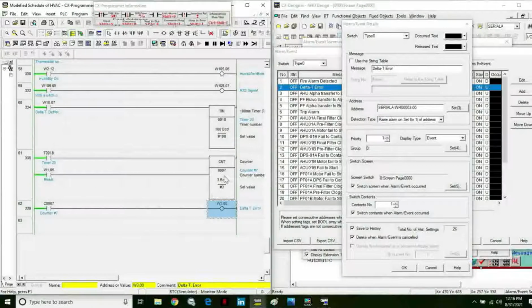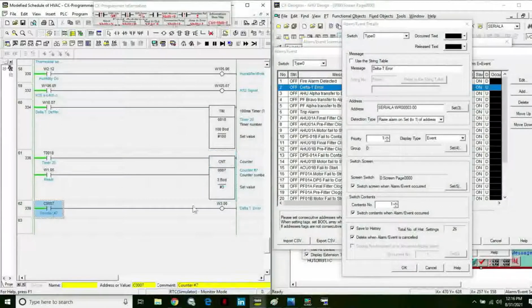times attempt of faulty error on the difference of that delta temperature within that range. If within the hour the temperature difference does not change and is still outside the range of the difference temperature, it will trigger the timer to switch on the counter, and it will count the faults, how many times it faults, until it counts up to 3 times.